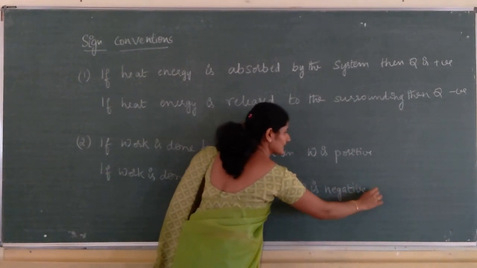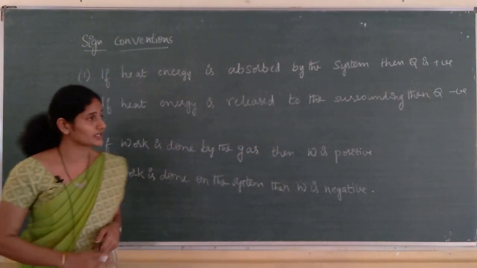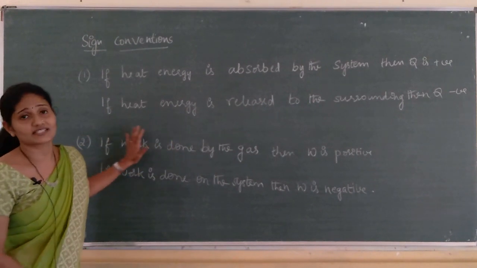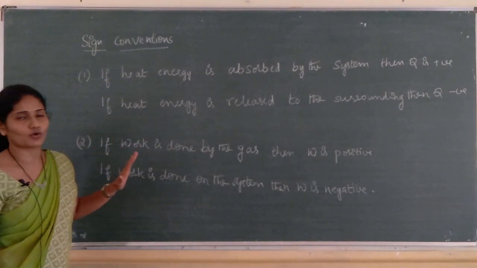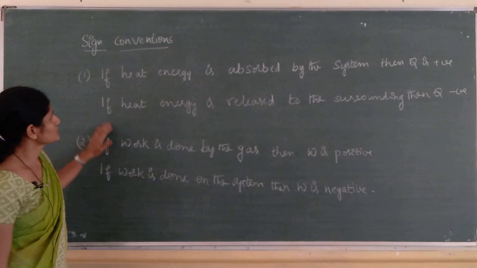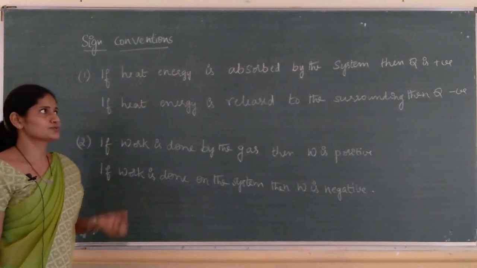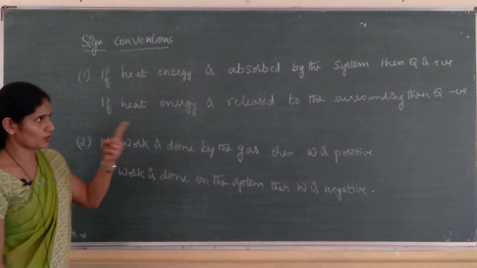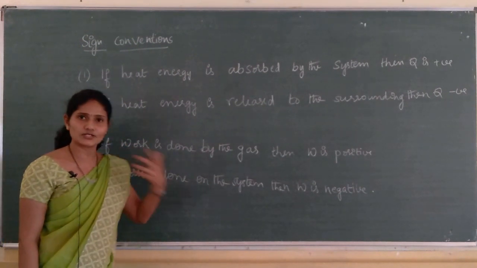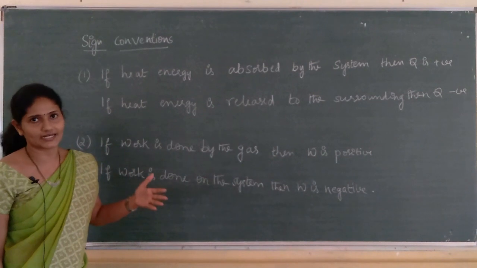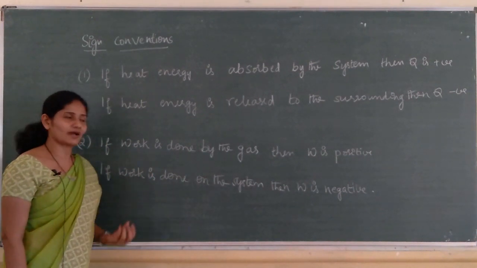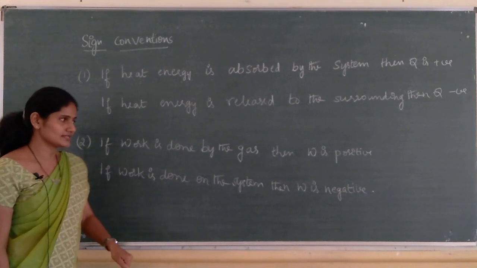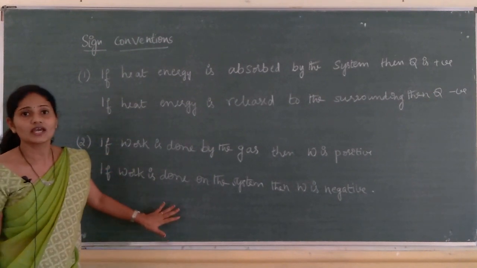So, these are the sign conventions used for heat and work. While solving problems, you should know about the sign convention. This is very, very important while solving the problem. If heat energy is absorbed by the system, then Q is taken as positive. If heat energy is released to the surrounding, then Q is negative. Similarly, if work is done by the gas, then W is positive. If work is done on the gas or on the system, then W is negative.